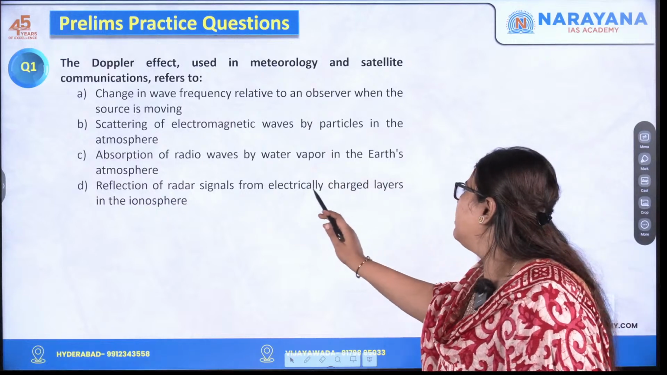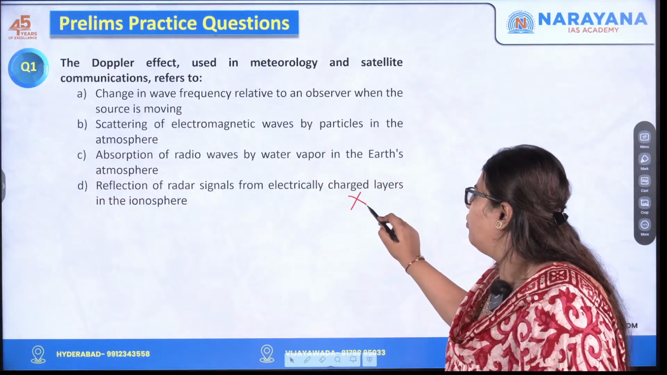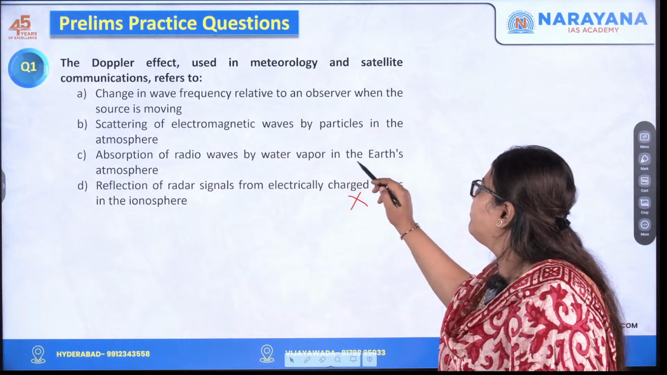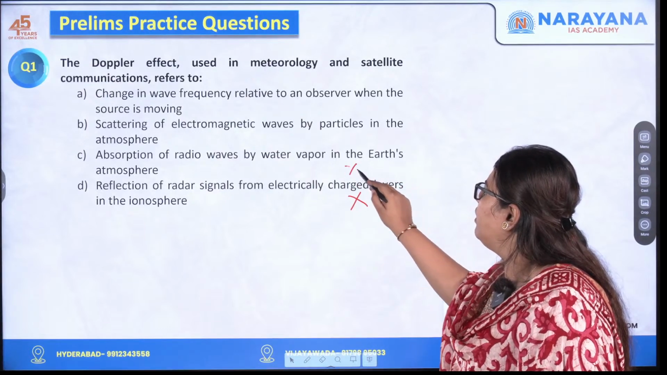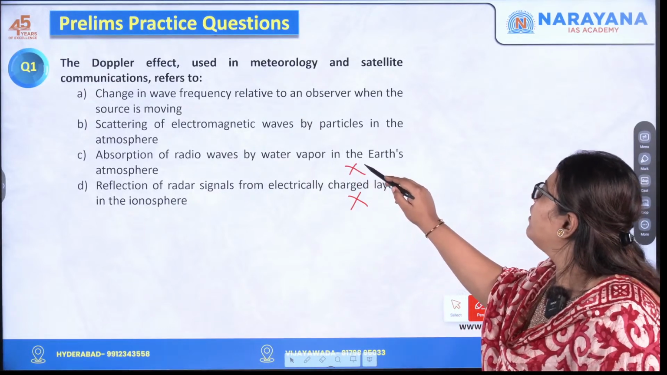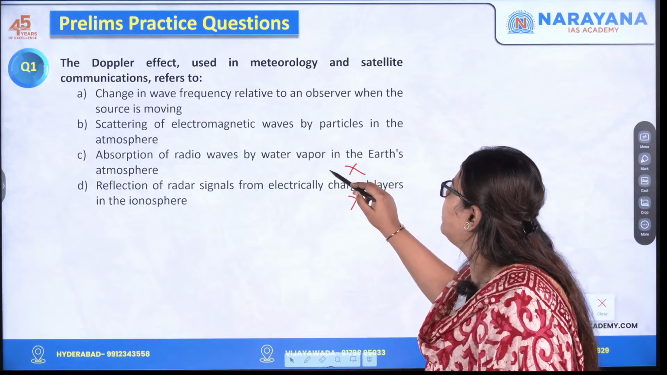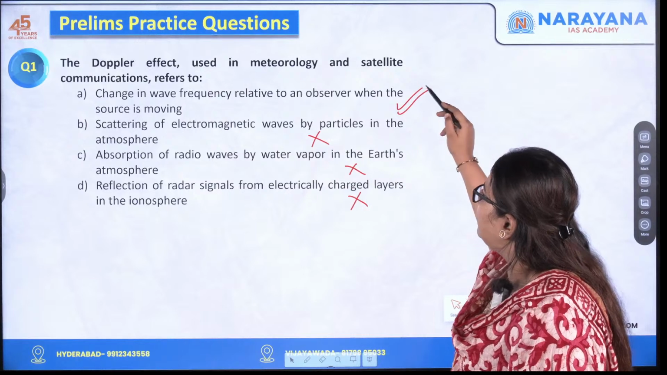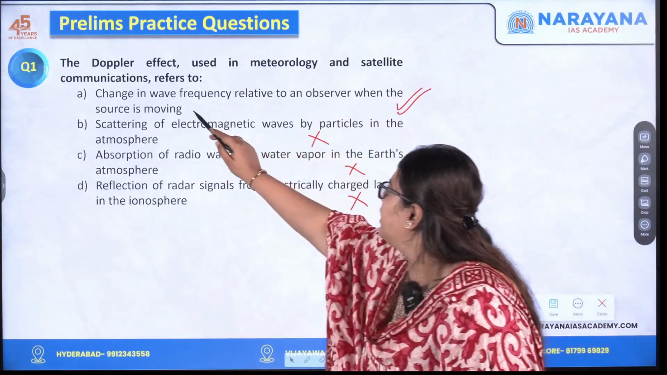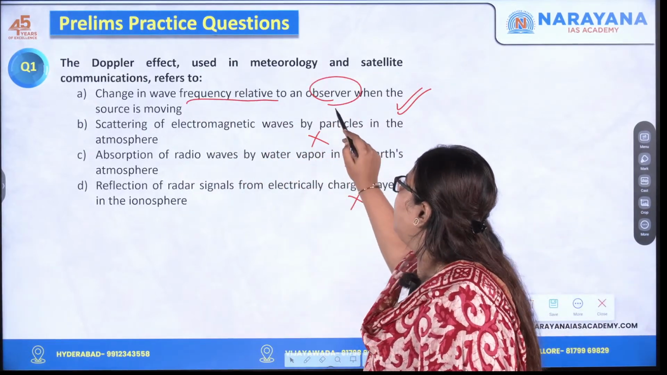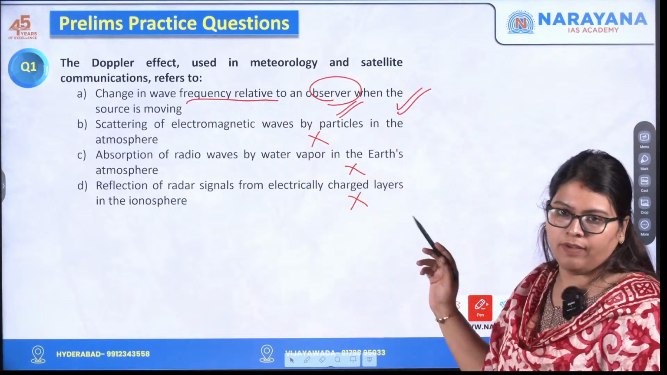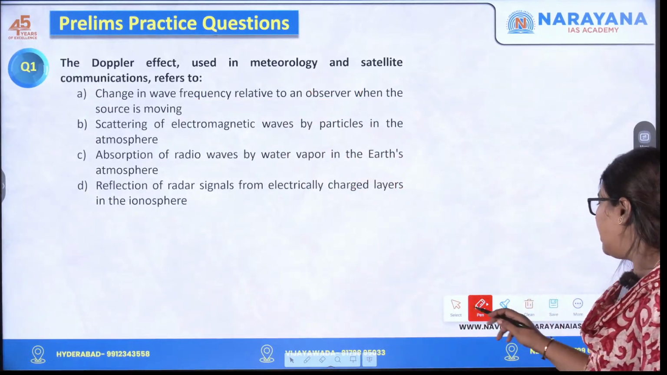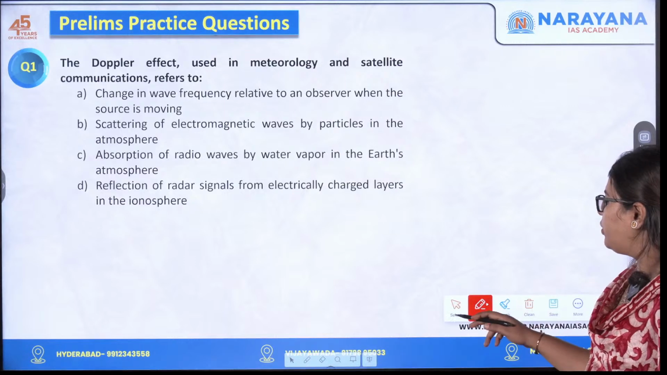Reflection of radar signals from electrically charged layers. No, wrong. Absorption of radio waves by water vapor in the Earth's atmosphere. Wrong again. Scattering of electromagnetic waves by particles in the atmosphere. Again, wrong. So obviously one should be right. However, we'll read: change in the wave frequency relative to the observer when the source is moving. Very, very important. So the answer will be option A.